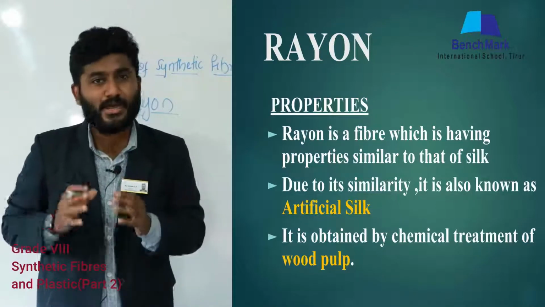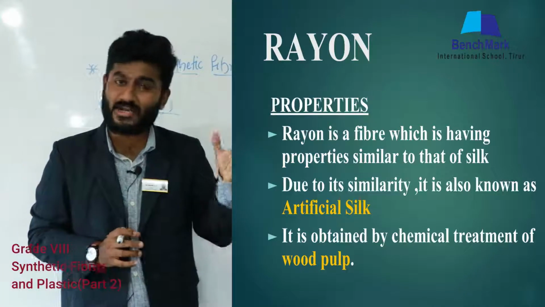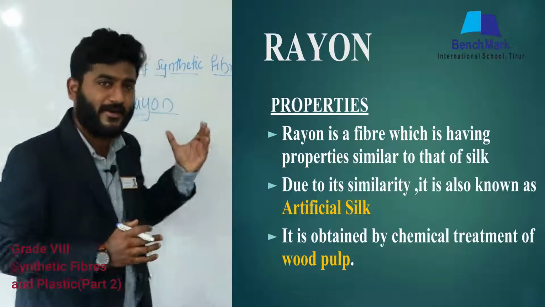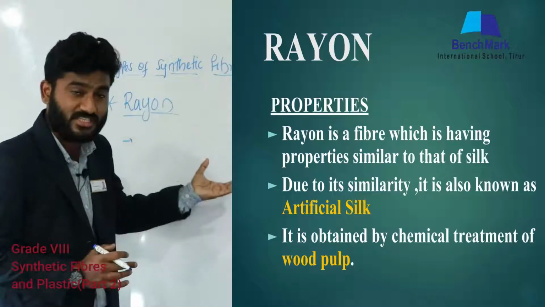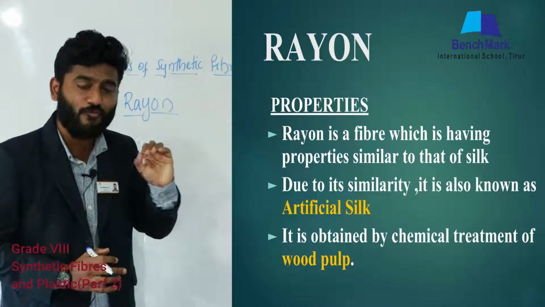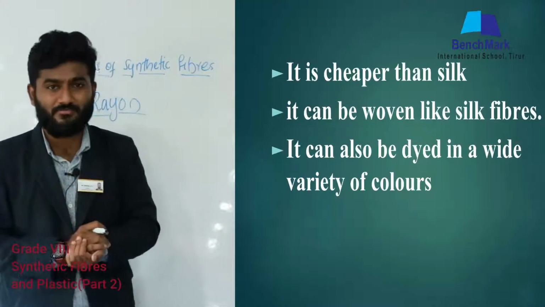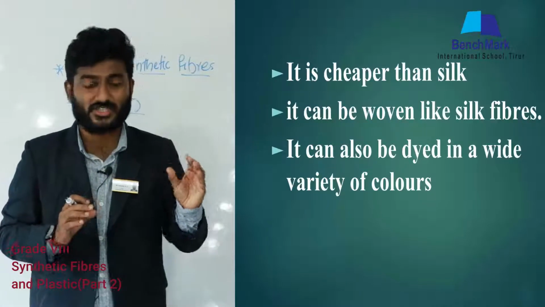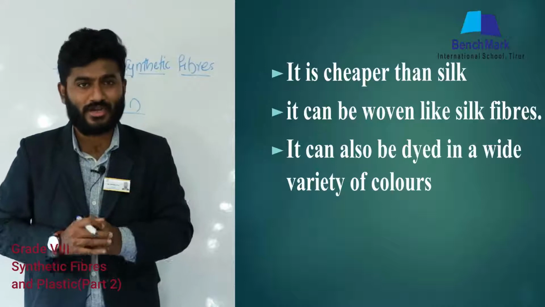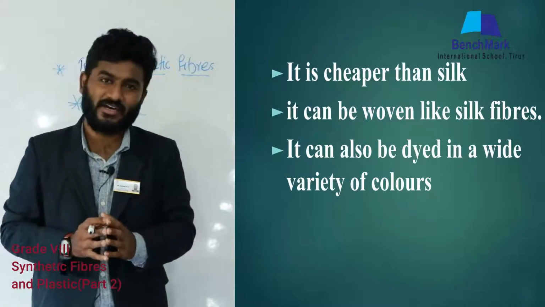And how is this rayon prepared? Rayon is prepared by chemical treatment of wood pulp. Scientists took wood pulp, chemically treated it and obtained rayon. And what are the properties of rayon? Rayon can be woven into different structures, and by adding dyes we can change the color of rayon.